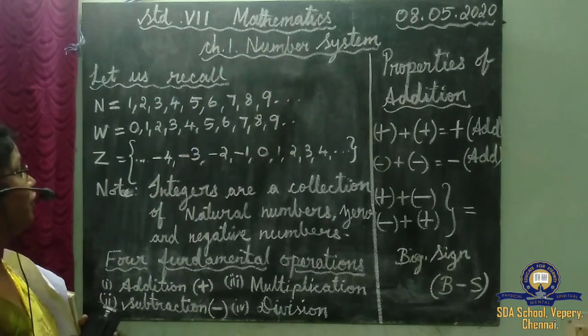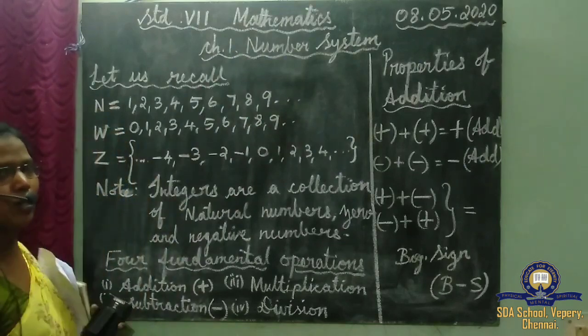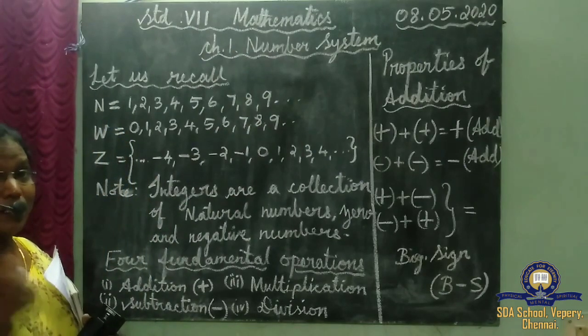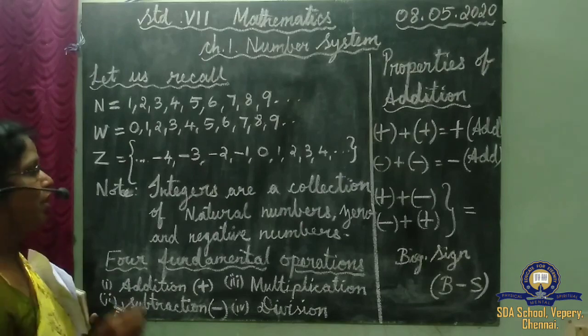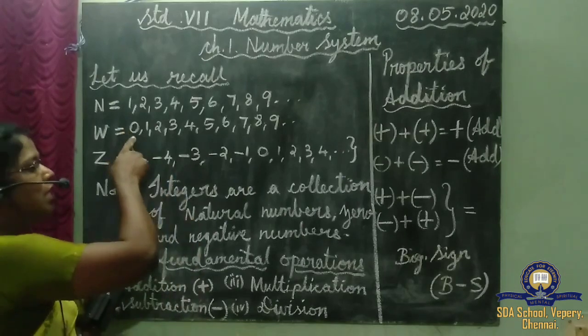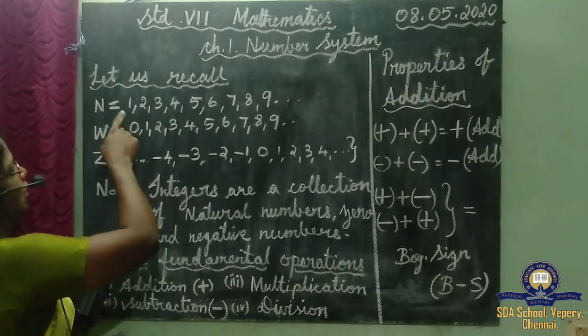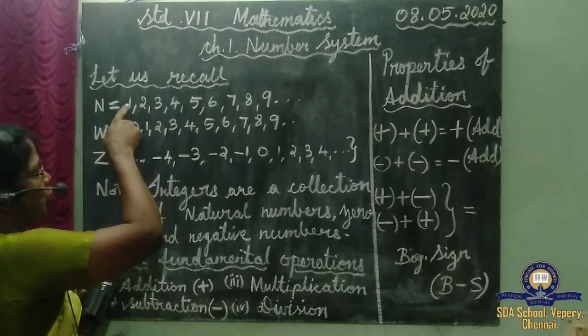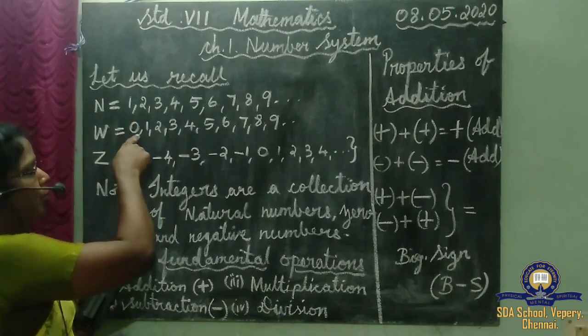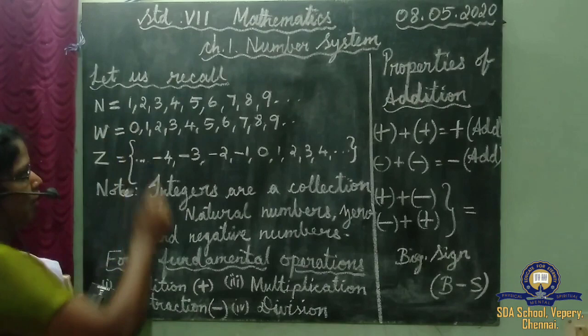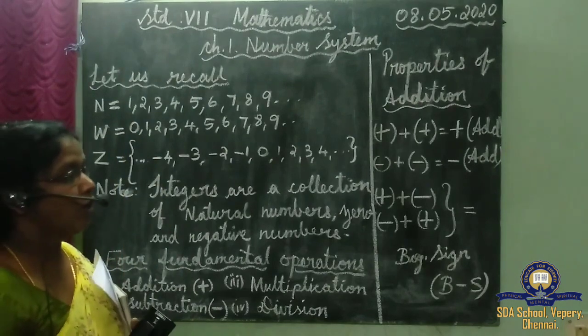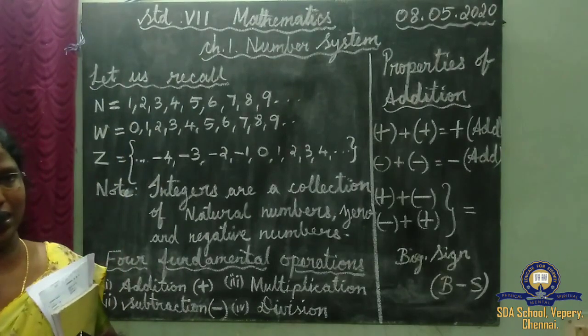What is the difference between natural numbers and whole numbers? Only 0 is the difference. You see here, in natural numbers we don't have 0, but in whole numbers we have 0. Now in this chapter we are going to learn more about integers.